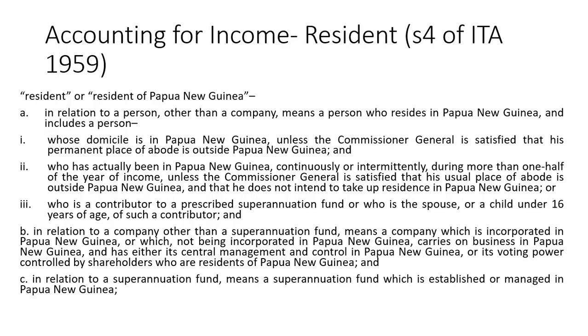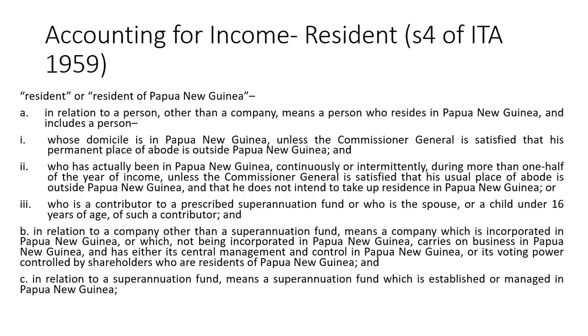Now, if you notice, it says here the Commissioner General is satisfied, because there are chances that the person may not be staying often in Papua New Guinea, but can still be considered a resident of Papua New Guinea. There will be a relevant case law on this. I'll include it in the attached file of this presentation or in this recorded lecture.